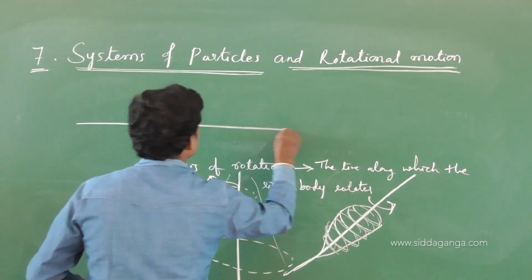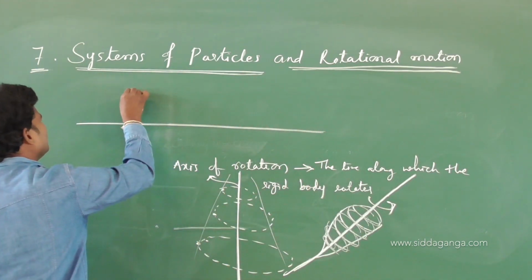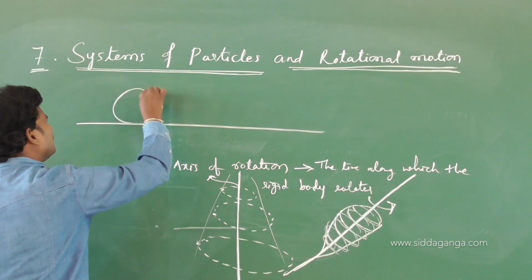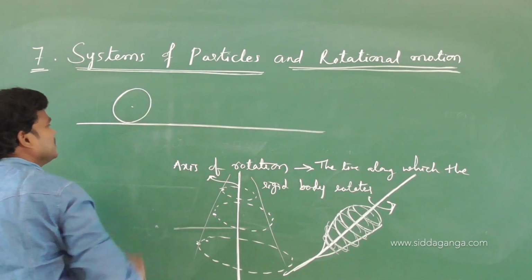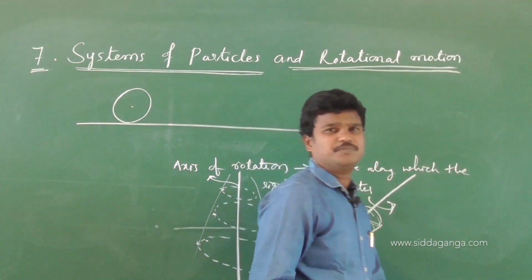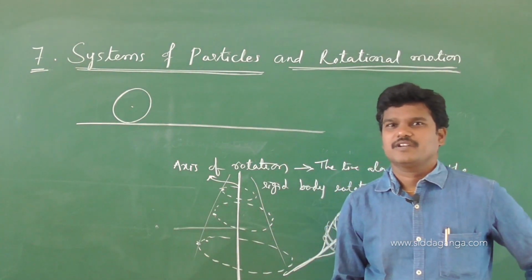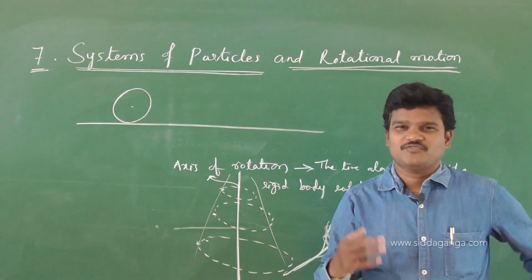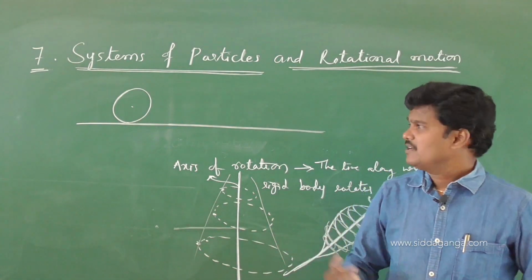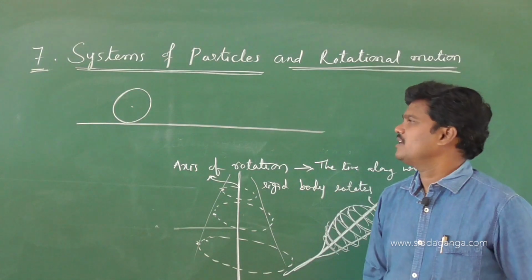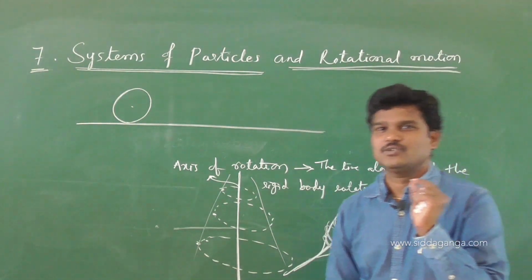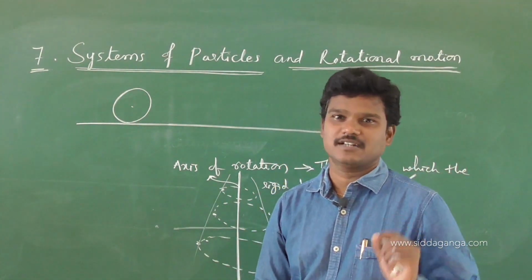Let us suppose a wheel which is rolling on a horizontal surface. Maybe a solid sphere, hollow sphere, solid cylinder, everything. So many will come, and everyone will have some formulas also. That also will continue. Here, let us see the general example: a wheel which is rolling on a horizontal surface.